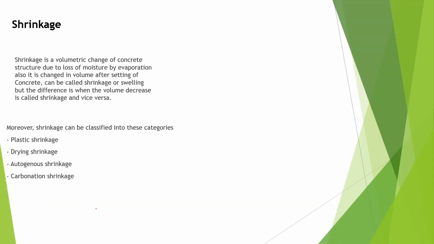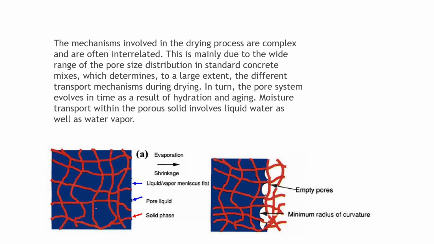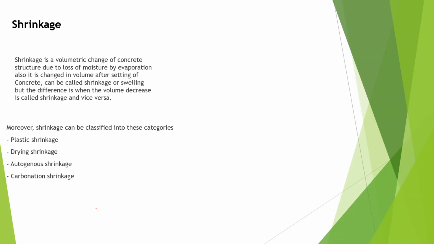The description of shrinkage is a volumetric change of concrete. So, a volumetric change of concrete structure through a loss of vapor, especially in dry shrinkage. We see in this picture there is a volumetric change. Now we will recall a little bit about shrinkage and how it can be categorized. It is categorized into four categories, but we will look only at dry shrinkage.